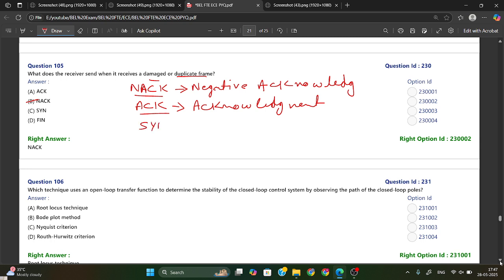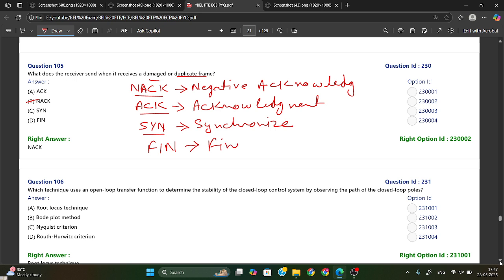Then we have SYN. SYN is synchronize, and it is used in TCP during connection establishment. When the connection is established, at that time it sends SYN. Then we have FIN.